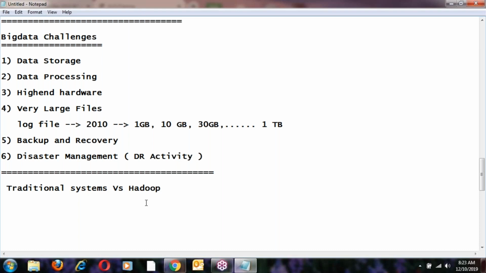The internet is only for transferring data from one location to another, but data has to be processed inside the servers. That depends on the servers' capacity and processing speed. Tomorrow I'm going to explain data storage and data processing.